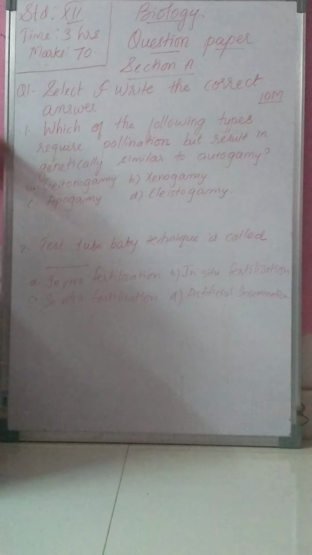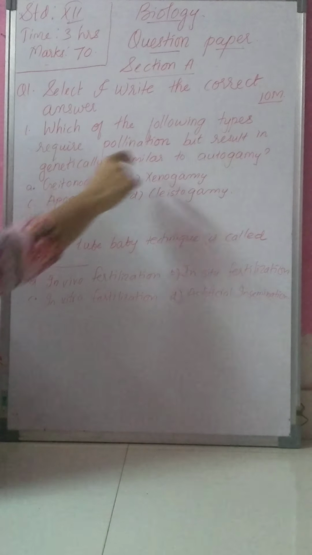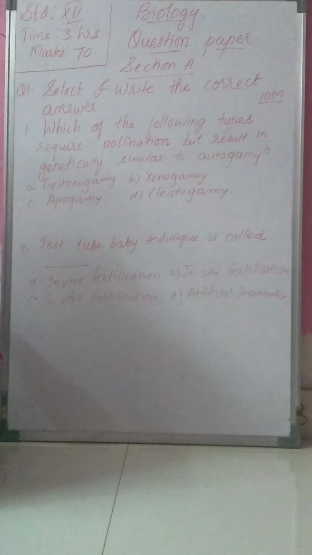What is the question? Which of the following requires pollination which results in genetically similar to autogamy? What is similar to autogamy? Autogamy is self-pollination.